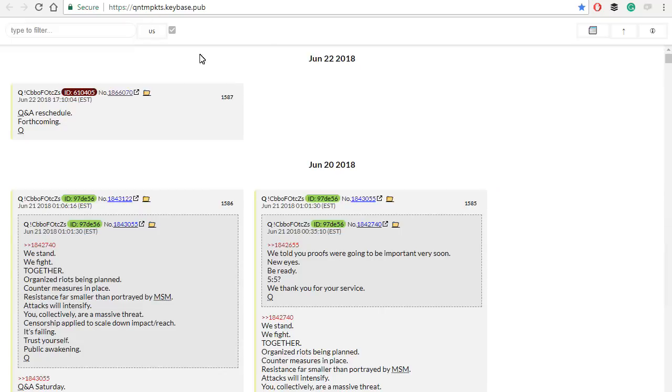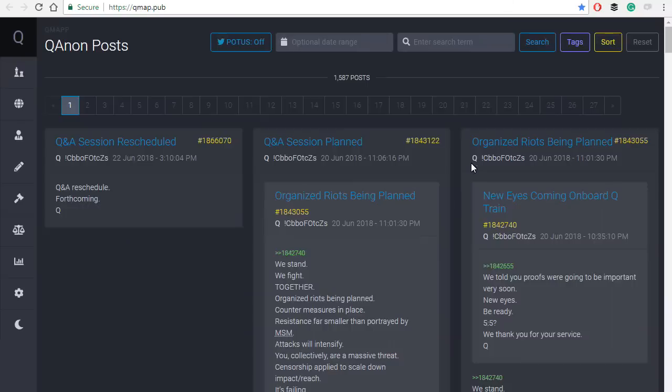There is also this one. It is, I'll read this to you, qntmpkts.keybase.pub. So if the other sites are not working or not picking up Q posts, whenever Q changes his trip code, just to let you know, it'll take these websites a while to begin picking up new posts by Q. Someone has to go in and manually change the trip code that is going to be used to pick up these posts. So it might take a day or two for a new post to show up if Q has changed the trip code.